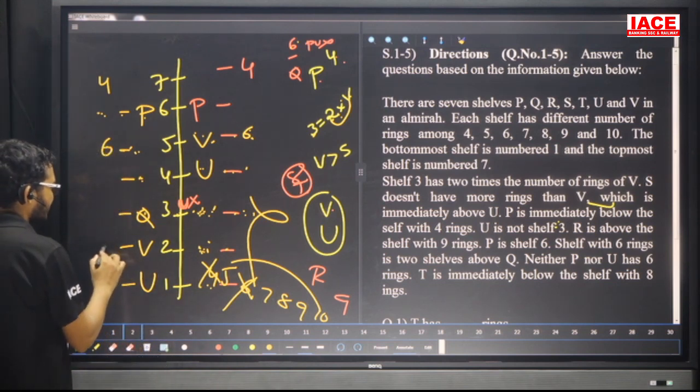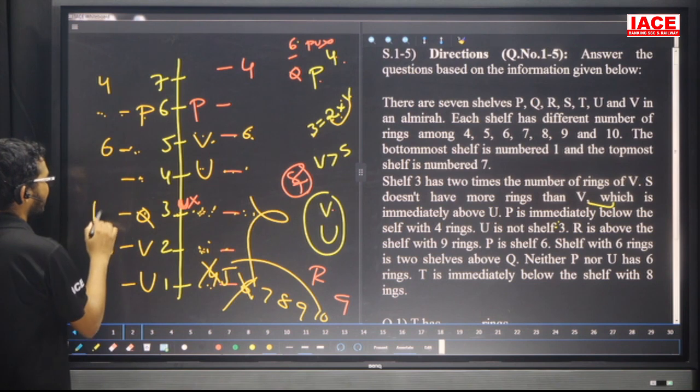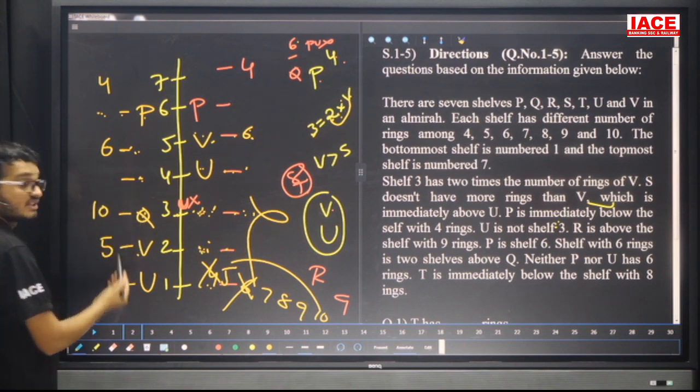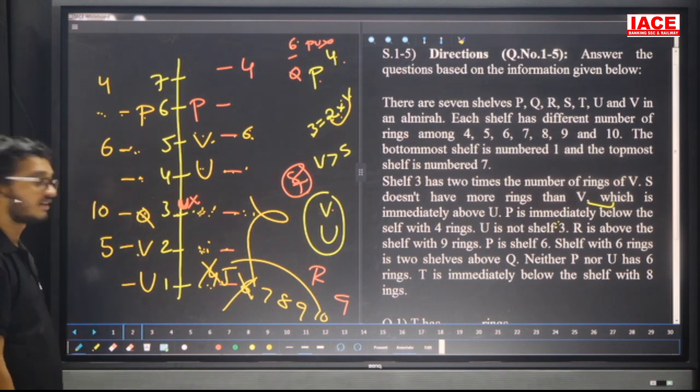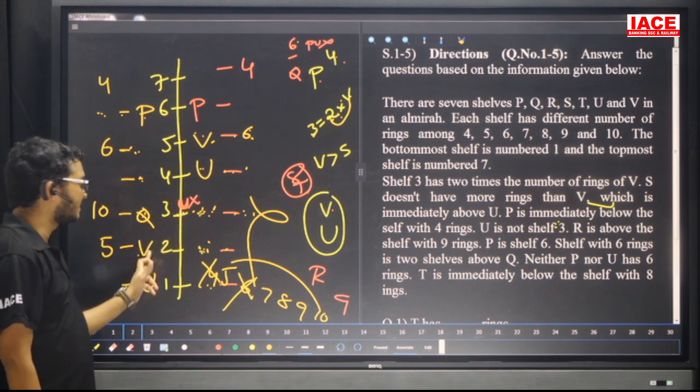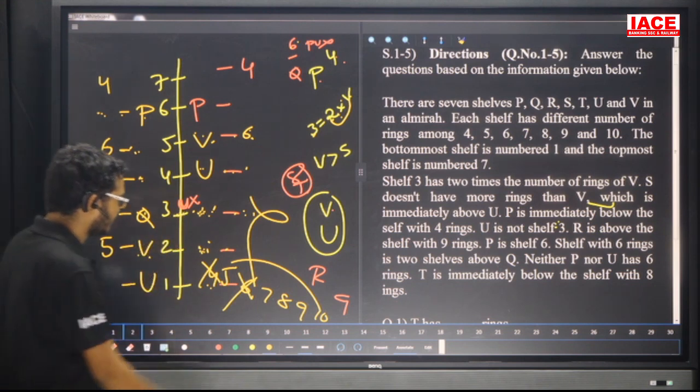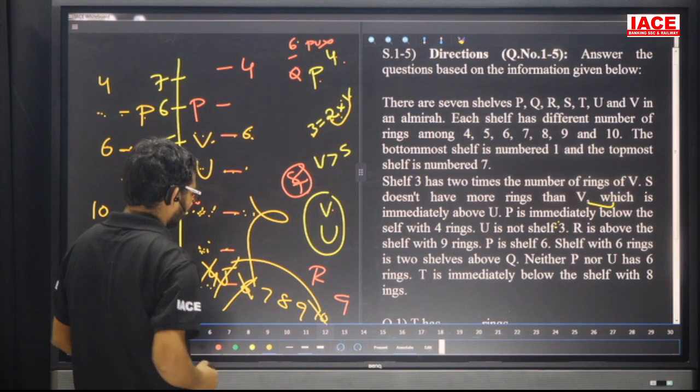If I take V as 5, now Q is what? 10. Q contains twice that of V. Yes, this is the possibility. Now 5 and 10 are also completed.